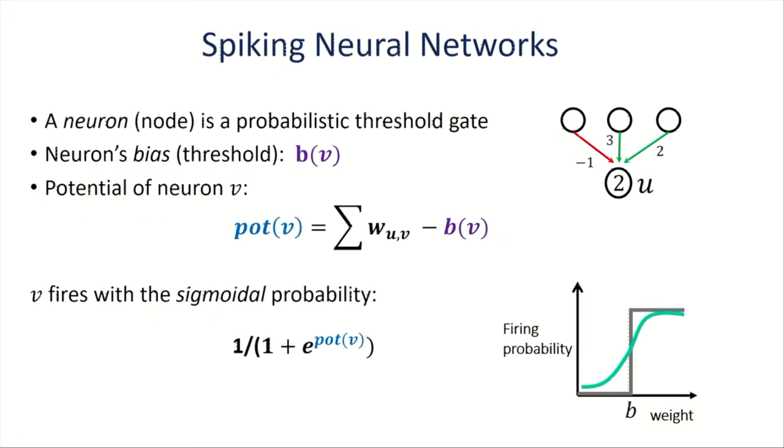The traditional way to think of a neuron is as a probabilistic threshold gate, where each neuron has a bias value, which is the threshold. We define the neuron's membrane potential to be the difference between the incoming weighted sum of its neighbors that fired and the neuron's bias. Then each neuron fires with a sigmoidal probability that depends on the neuron's potential.